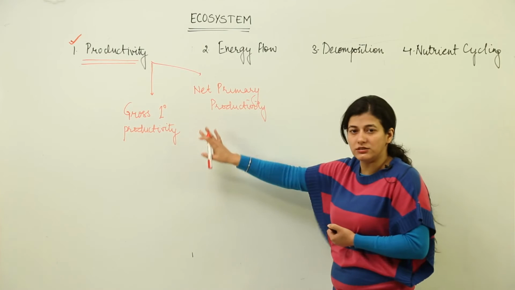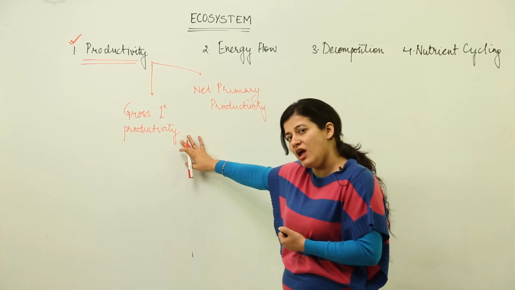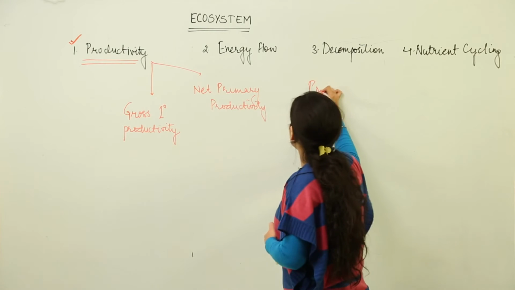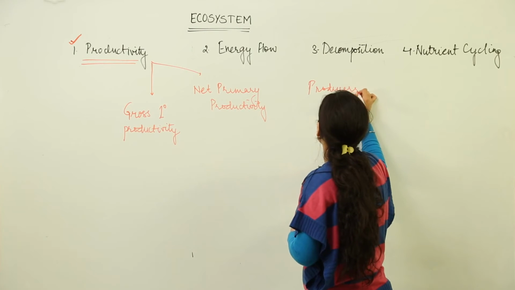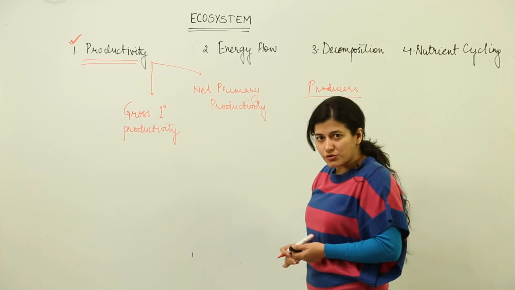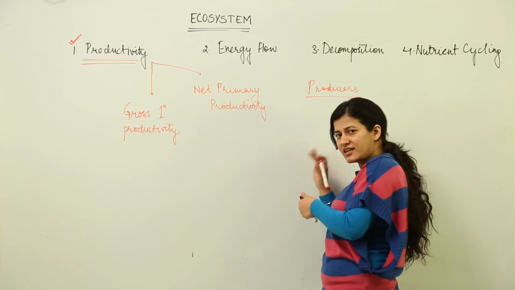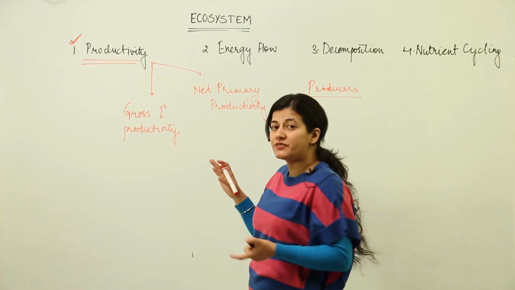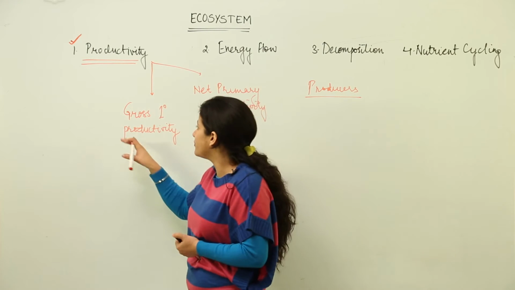Please keep in mind, these are the two types of productivity. Both of them are done by the autotrophs only. Producers would only do it. Okay. Producers would be autotrophs. I am using the term producers because that has more relevance in ecology as compared to the term autotrophs, which had more relevance in classification, if you remember.